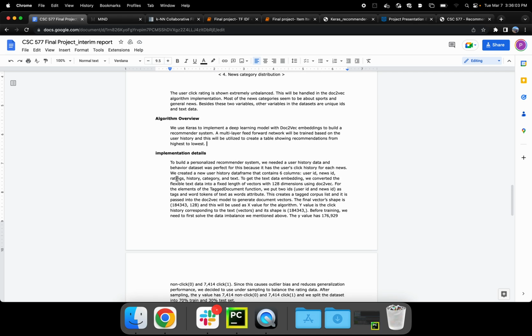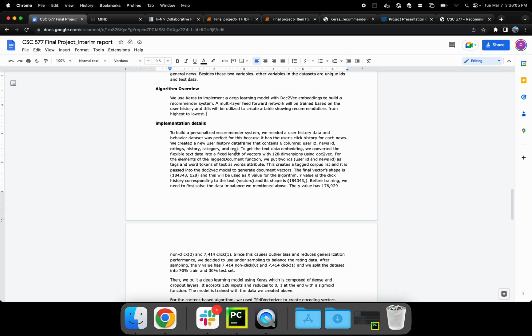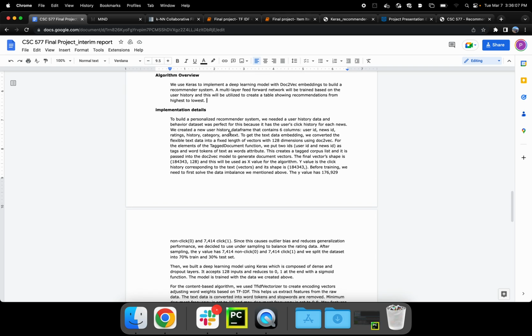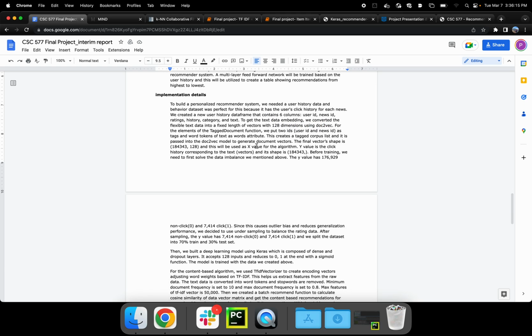Here's a little bit more of our implementation, which you can read more about. Like I said, essentially we take 128-dimension doc2vec embeddings using the user history. You create feed-forward networks, and we do some undersampling to take care of the imbalance in the data.